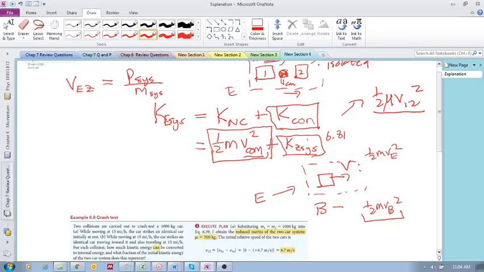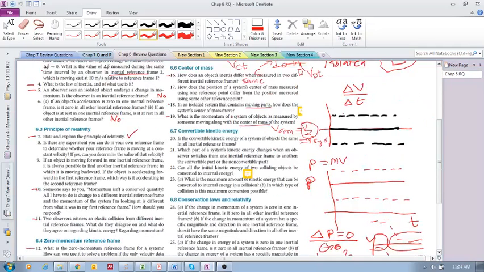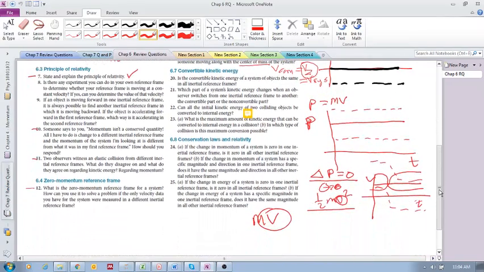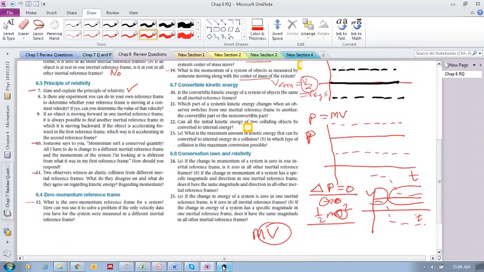Remember, this mu here is m1 m2 over m1 plus m2. It's called your reduced inertia, and this is simply your v2 minus v1, your initial relative velocity. That's the maximum there. And in which type of collision is this maximum conversion possible? It has to be a totally inelastic collision. I think we can stop there and we'll try to finish off in the next video.